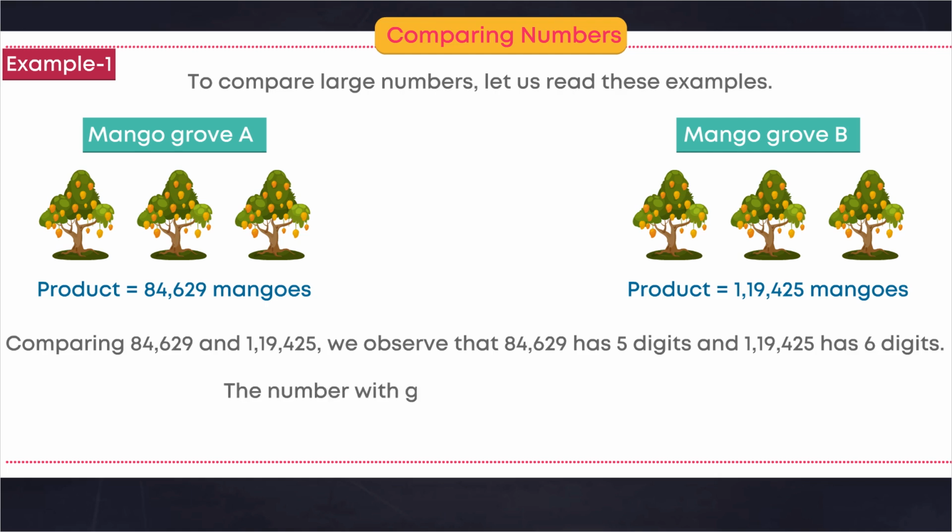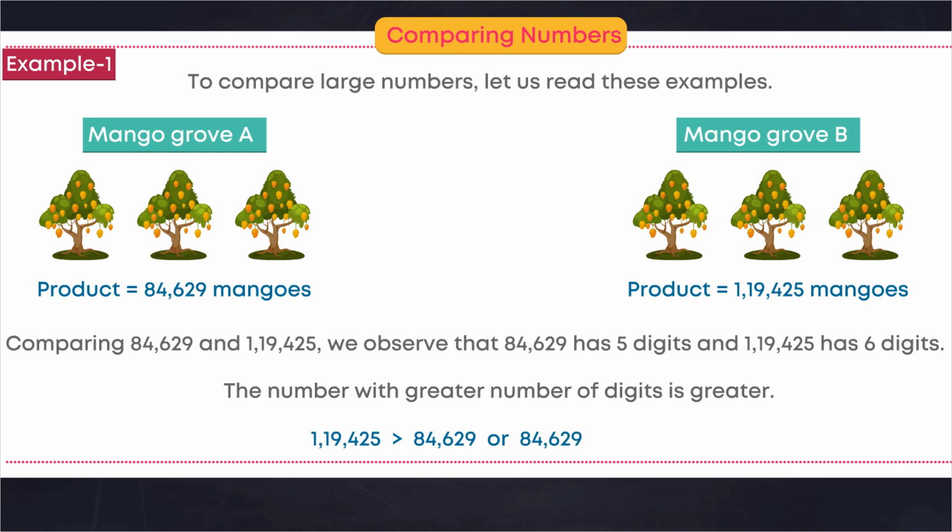The number with greater number of digits is greater. 1,19,425 is greater than 84,629, or 84,629 is less than 1,19,425.